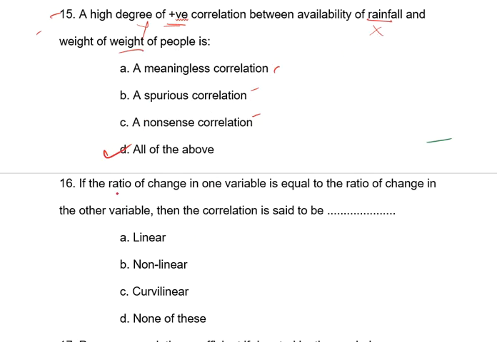Next, number 16. If the ratio of change in one variable is equal to the ratio of change in the other variable, for example 10, 20, 30, 40, the change is the same. If the change is the same, it is called linear. If the change is not the same, it is called non-linear. The correct answer for question number 16 is A. Go to next.